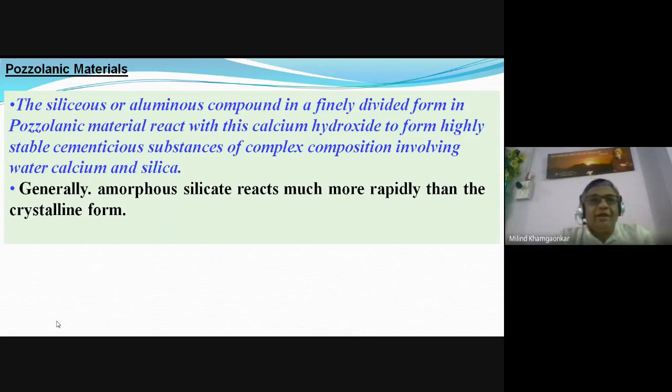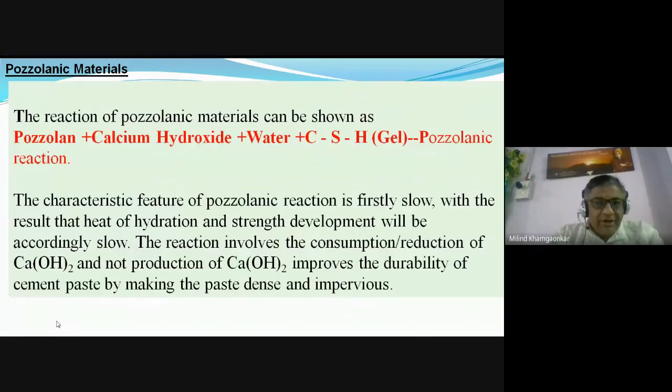So similarly, this pozzolanic material in presence of the water and this useless calcium hydroxide forms this CSH gel, and this CSH gel has got the binding property. It binds again the remaining voids or the remaining aggregates which are not yet bound by the cement.